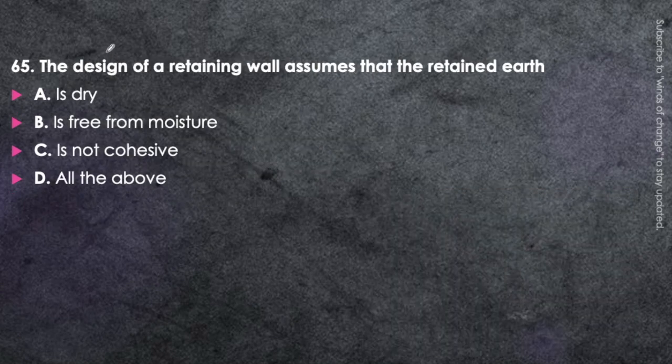Next question. The design of retaining wall assumes that the retained earth is dry, is free from moisture, is not cohesive, or all of the above. In case we design a retaining wall, what do we assume for the retained earth? Just think about it. We will assume that the retained earth, first of all, has to be dry, has to be free from moisture, and should not be cohesive, it should be cohesionless. So all of these will be the correct answer. So option D will be correct. Please memorize it, it is very important.